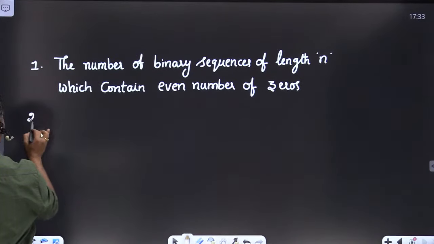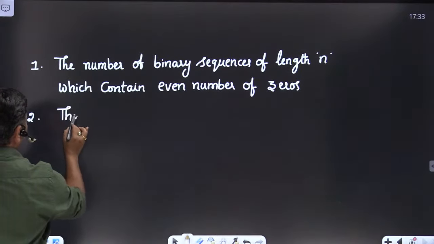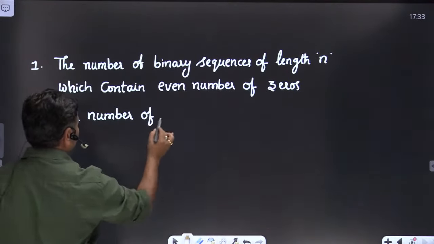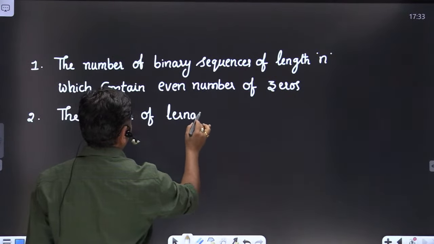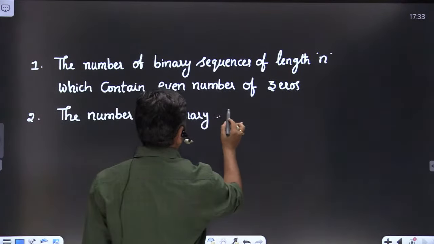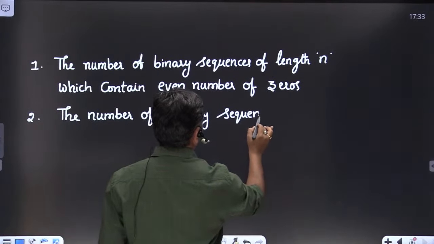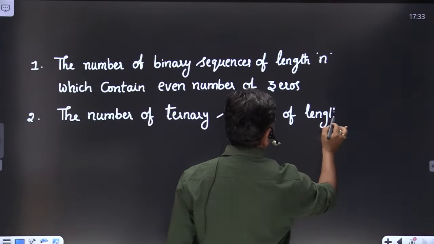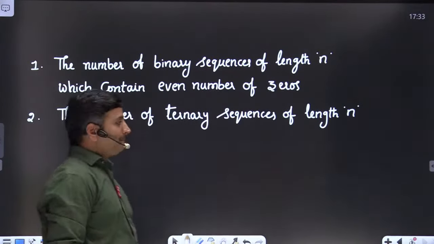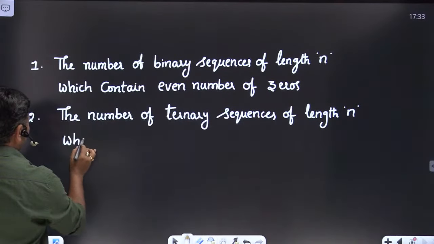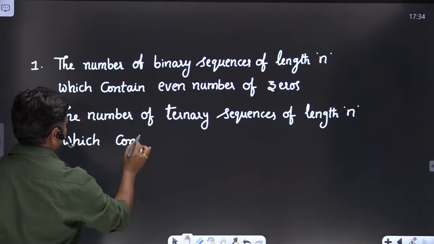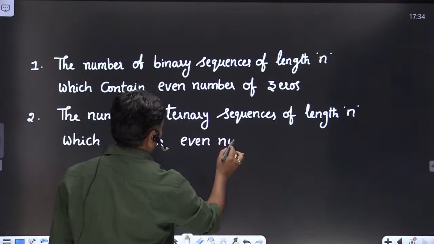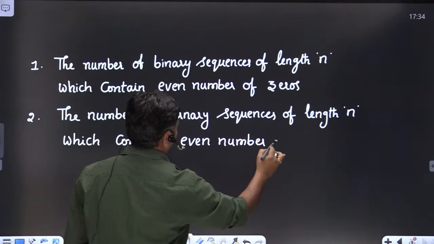And the second way of asking the question: the number of ternary sequences of length n which contain an even number of zeros.